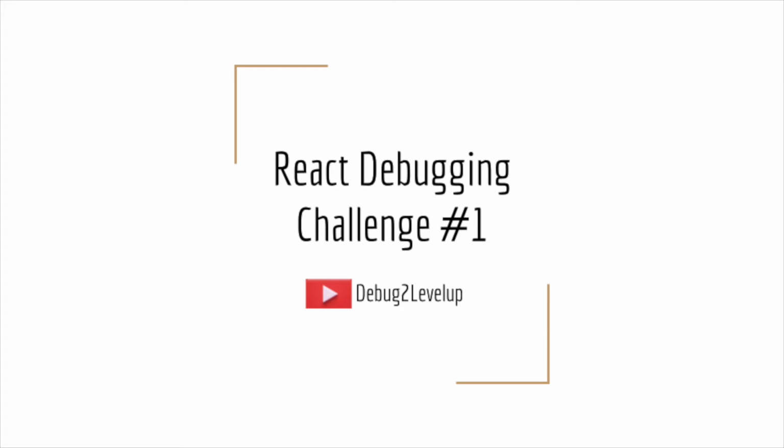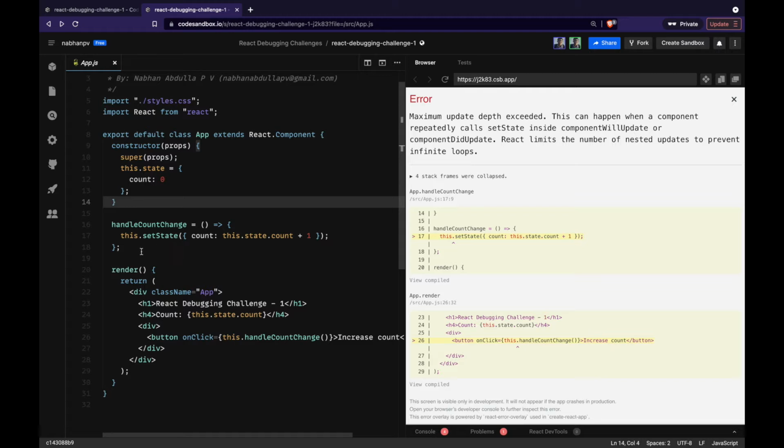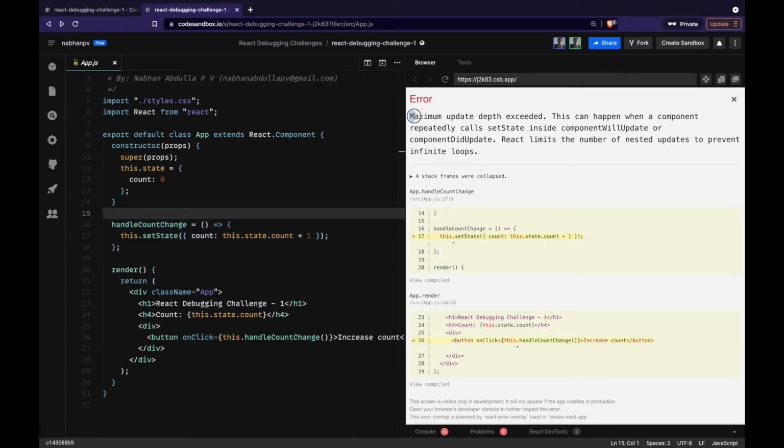What is happening here? Let's try to understand our application first before jumping into debugging the error. So we have a constructor in here which seems to be initializing a count state to 0. I have very little JSX inside my render function. A couple of headers, and I have a button to which an on-click event handler has been set, and this is the handler function.